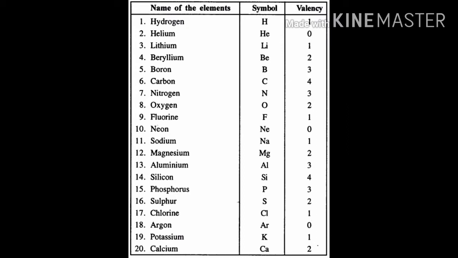The number of atoms constituting a molecule is known as atomicity. So let's take a few examples and learn more about this atomicity.